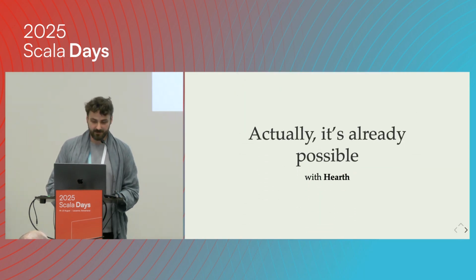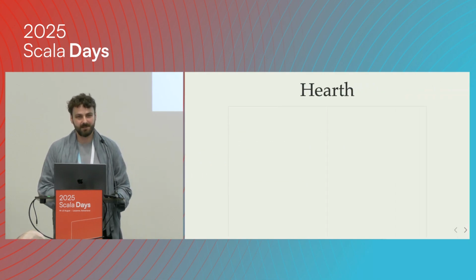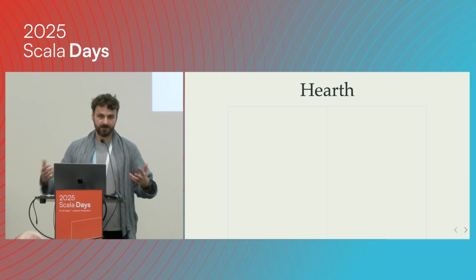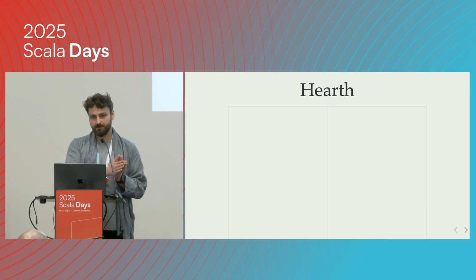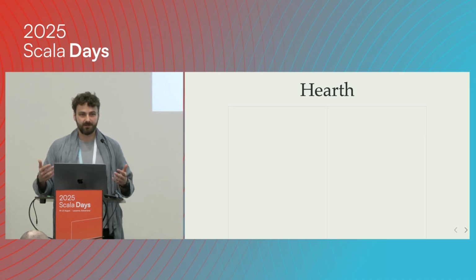And it actually does exist. I've created Hearth, and Hearth is a proof of concept library based on my experience with Chimney Macro Commons, where I try to share as much code as possible between Scala 2 and Scala 3, because with some libraries you have so much code that you don't want to maintain two code bases, which would be inevitable if you tried to write everything separately for Scala 2 and for Scala 3.